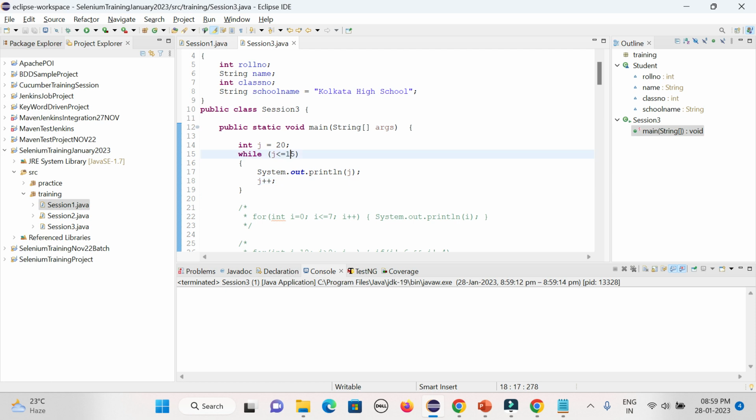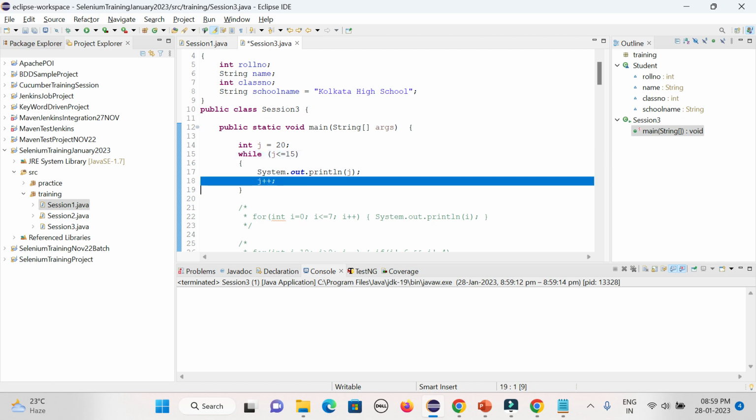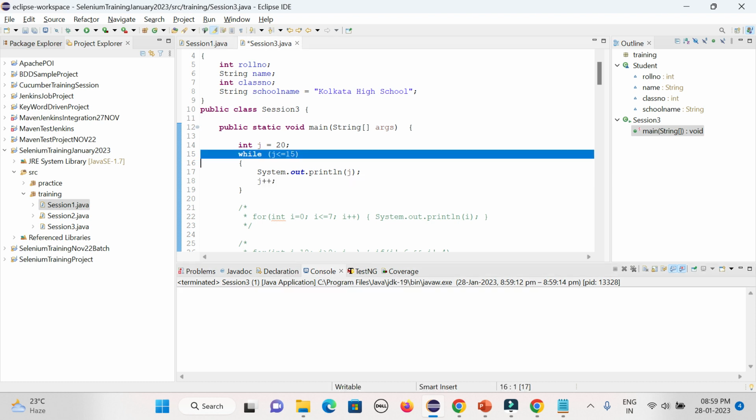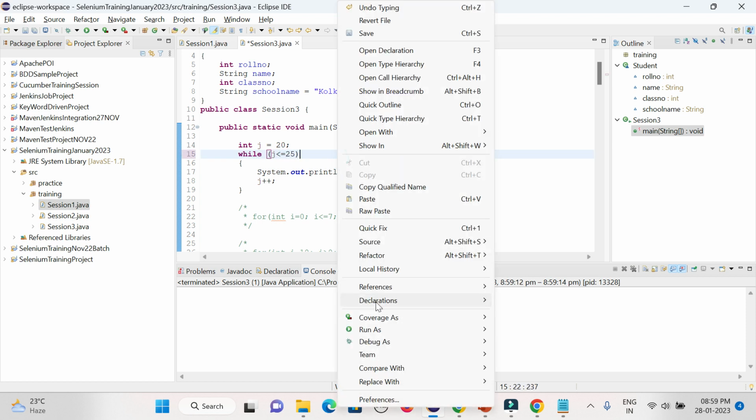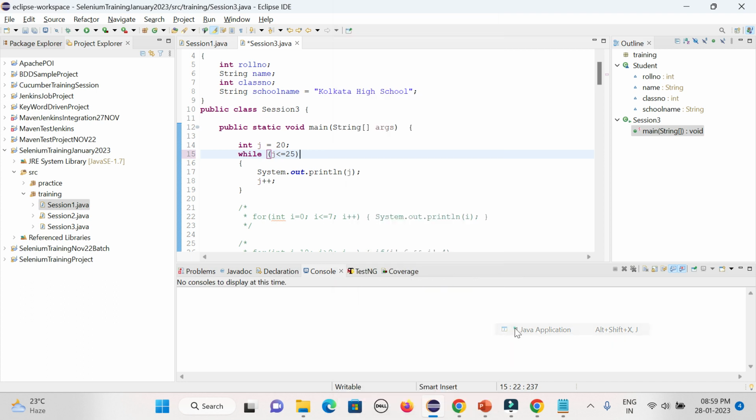So it will be j less than or equal to 15, starting with 20, j plus plus. You could see 15 is not reached, since starting at 20 and going j plus plus, it can never go to 15 at all, because it will be 21, 22, 23, 24. That is the reason you could see there is no output. So in case your condition is not matched in the while loop, it will never be executed. But if you give it 25, it will definitely execute. So 20, 21, 22, 23, 24, 25, like that you could go.